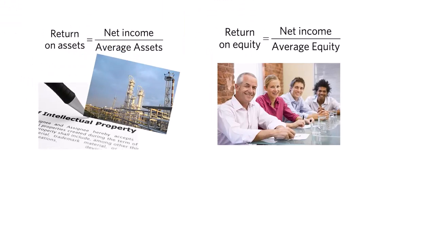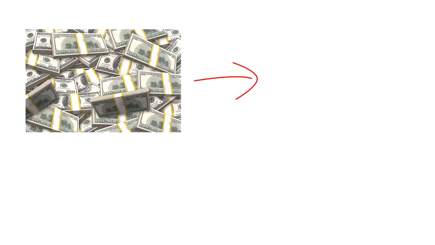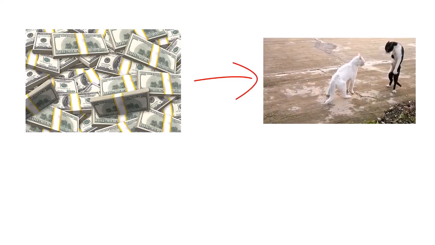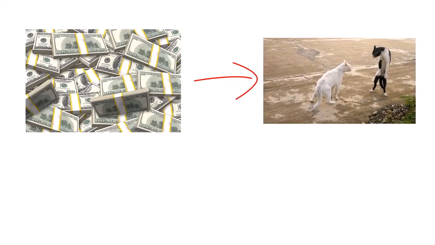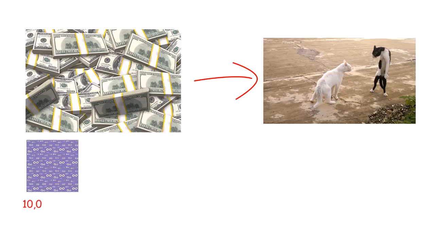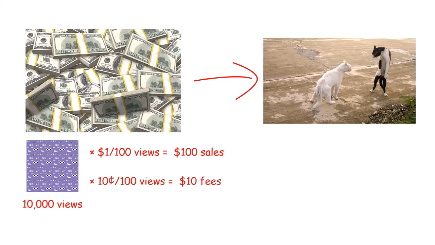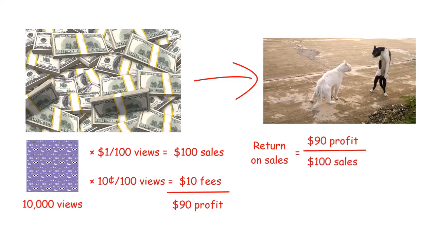Here is an example of why to use these types of metrics rather than something like return on sales. Suppose you paid $10,000 to buy this video. You earn $1 for each 100 views and pay YouTube a 10-cent hosting fee. During the year, you get 10,000 views, so you have $100 of sales and $10 of fees to YouTube, giving $90 of net income. Return on sales shows a whopping 90% profit margin, which would make many politicians want to